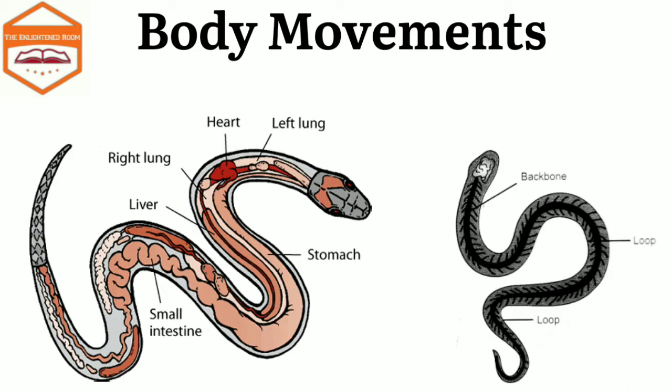A snake moves by turning its body into several loops on alternate sides. Each loop of the snake gives it a forward push by pressing against the ground. Since its long body makes many loops, each loop gives it a forward push. The snake moves forward very fast. The snakes do not move in a straight line, they move in a wave-like manner.